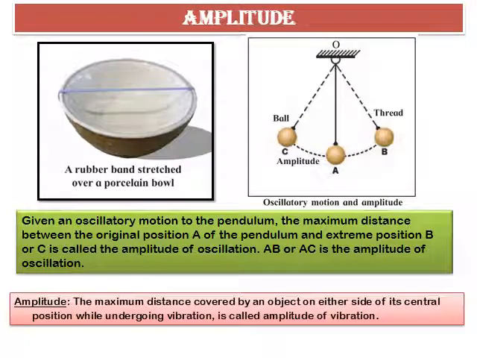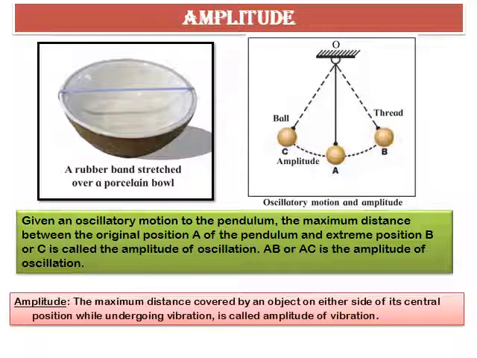Now let's understand certain characteristics of sound waves. The first one is amplitude. Let's understand this with the help of an activity. Take an empty porcelain bowl, stretch a rubber band as shown in the figure. Now, give a jerk to the rubber band. Repeat this action applying a smaller or greater force. While doing this, observe the farthest distance to which the rubber band is stretched. Take a note of the sound generated.